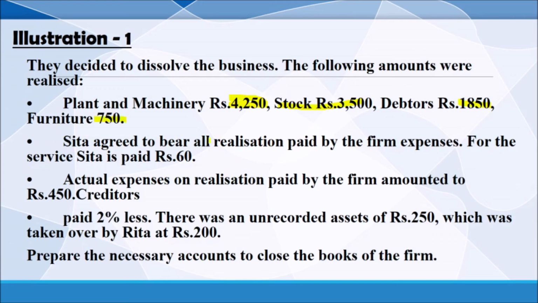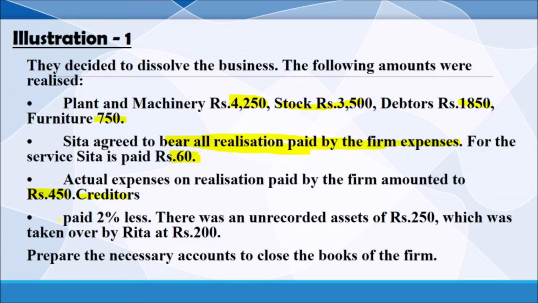Sita agreed to bear all the realization expenses paid by the firm. So Sita will bear the realization expenses, and for the services Sita is paid 60. For the services of Sita, who is controlling the activities related to realization of assets and liabilities, Sita is paid rupees 60. Actual expenses of realization are 450. So what we have to do? It will appear in the realization account. We will learn how to adjust all these things in the realization account.